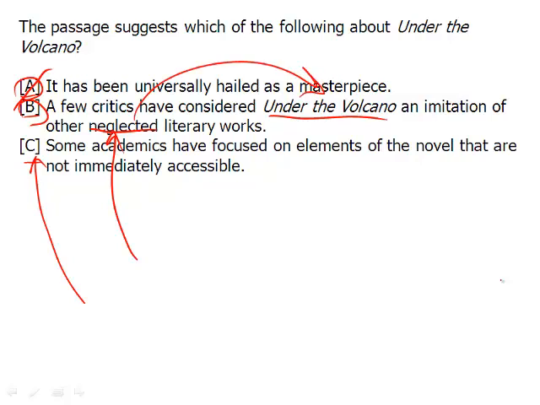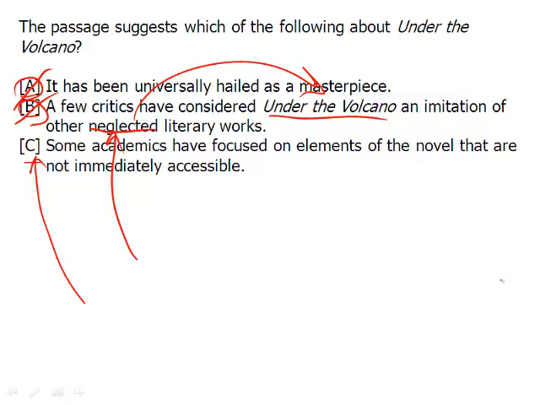So this is one of the answer choices that's almost correct, but there's a little word, sometimes it's just one word as we have here, and sometimes it's a few words, that are not supported in the passage, and therefore that answer choice is incorrect. Of course, the reason the GRE has to do this is it has to make these questions seem almost right, but have a little something in there that makes them wrong. Otherwise, a lot of these questions would be too easy.